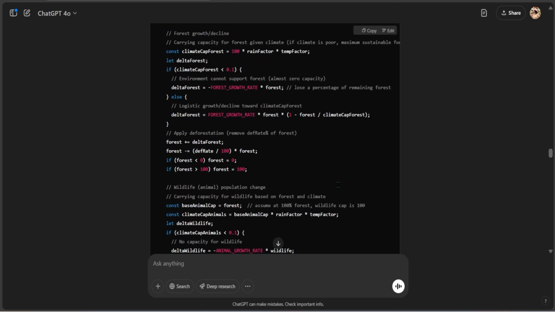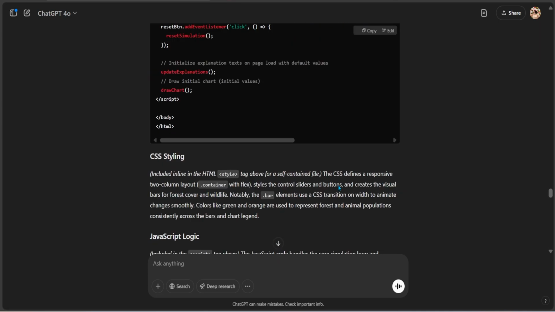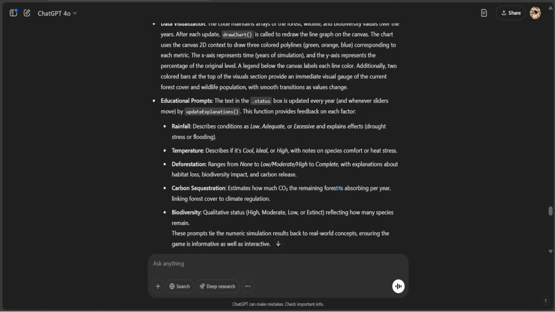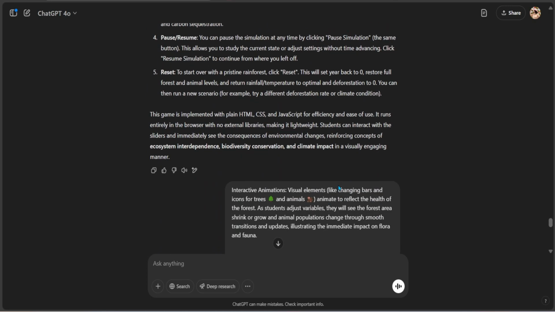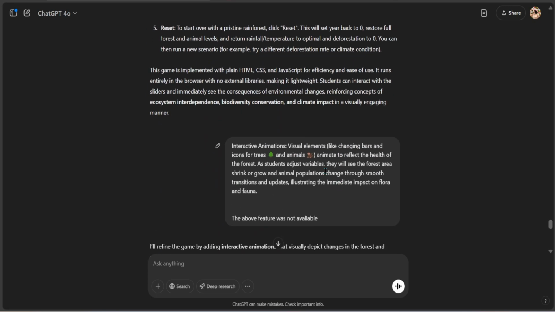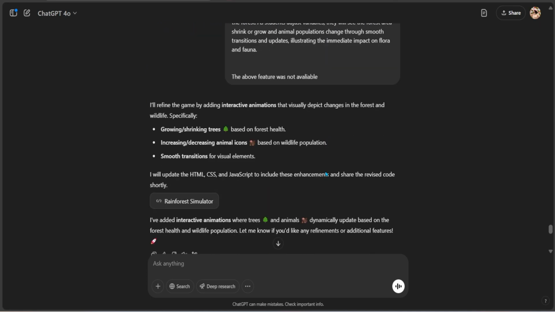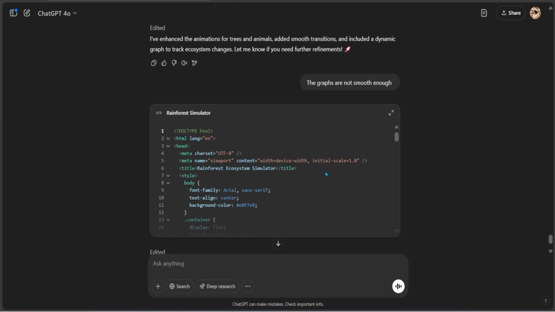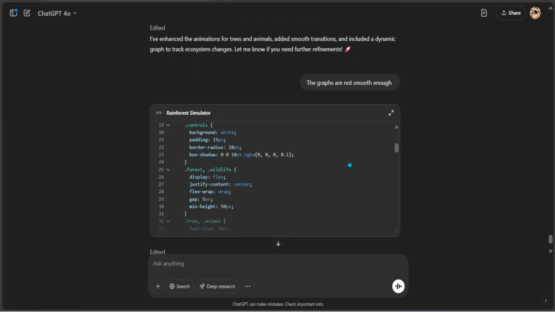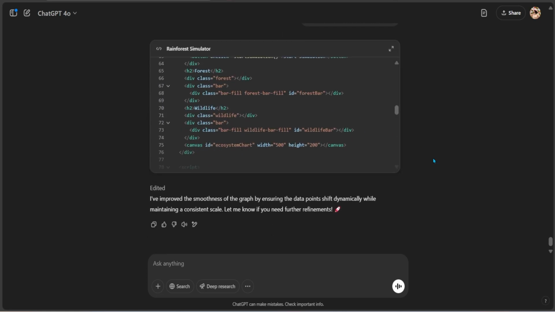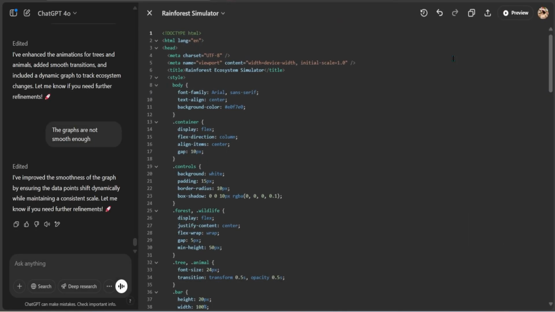And when I went ahead and plugged this in, I did not have some animations that I wanted. So I went back and tweaked the code and I said, interactive animations were not effectively demonstrated in it. Go ahead, change the code, give me the updated version. It goes and updates the code, gives me the version, and I still had something to tweak. And here is my final code.